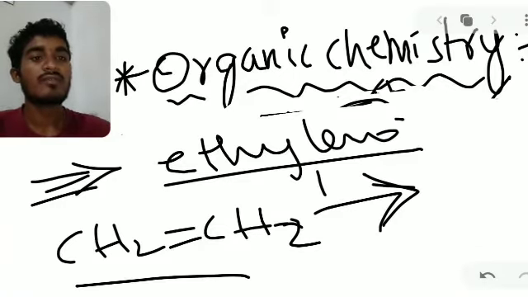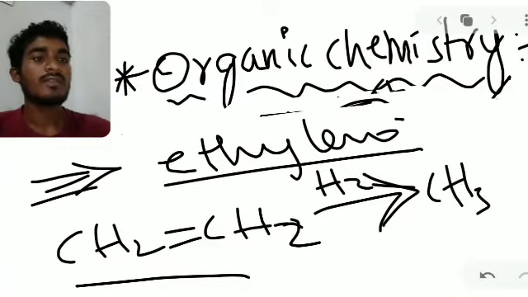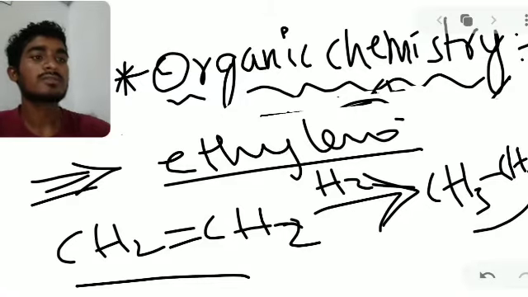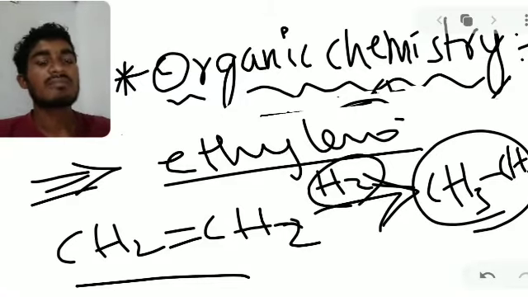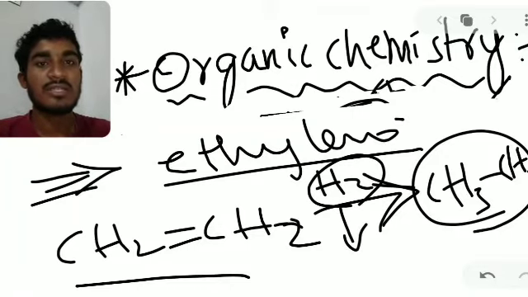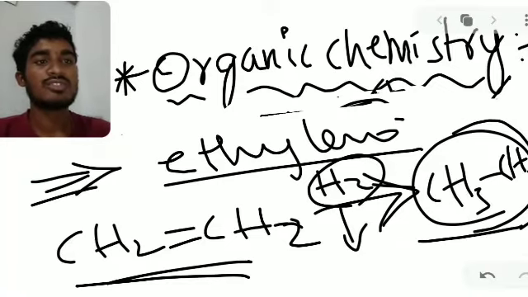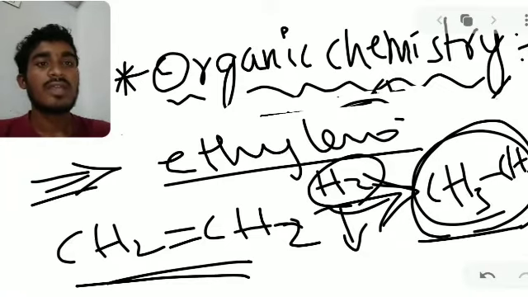In the presence of H2 we get ethane molecules, CH3. In hydrogenation, the catalyst's main function is to speed up the reaction. So in the presence of hydrogen catalyst, alkenes produce alkanes.